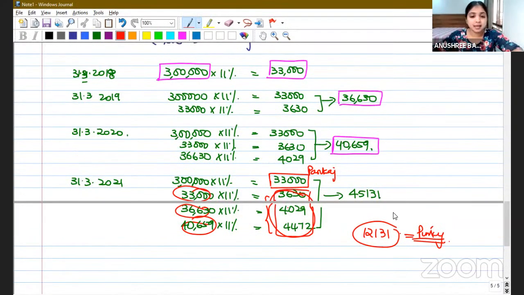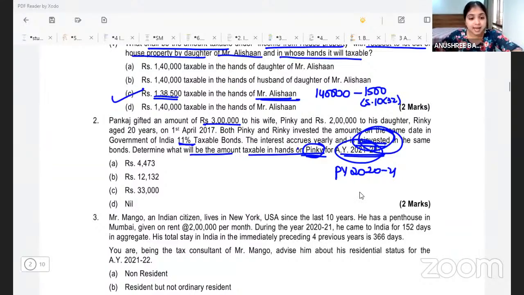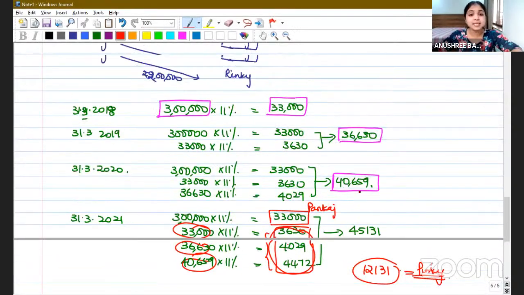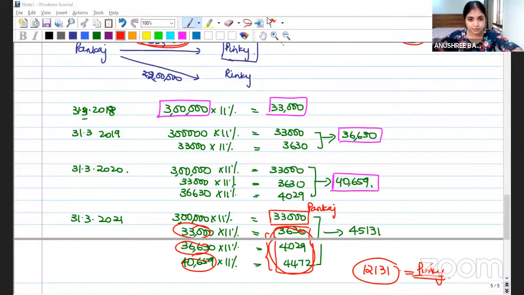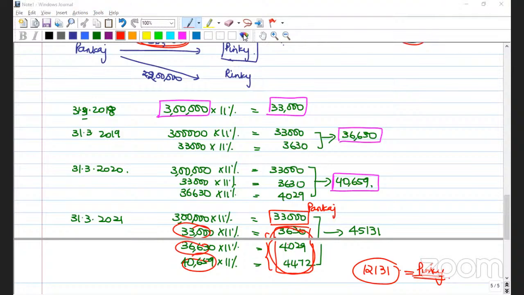So what is the correct answer? What will be taxable in the hands of Pinky? 12,132. Right? I'll give you a minute. In case anybody is still writing, please finish this and then we will proceed.